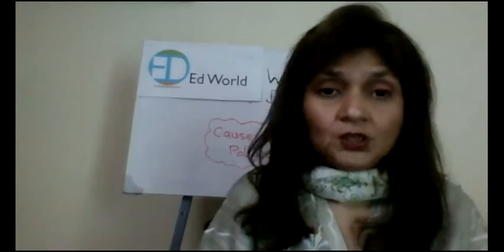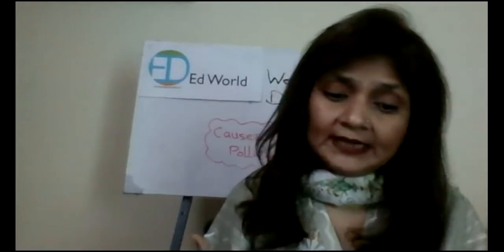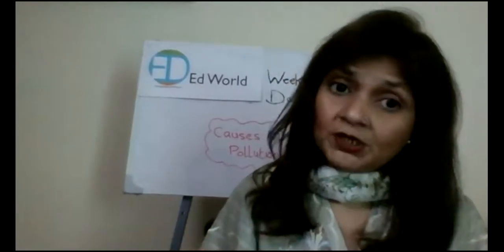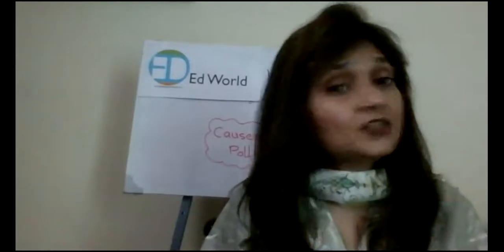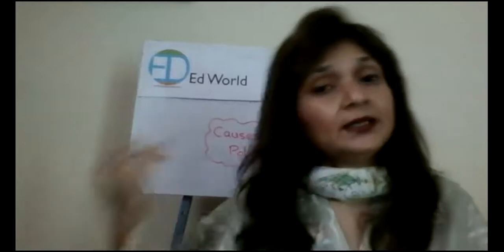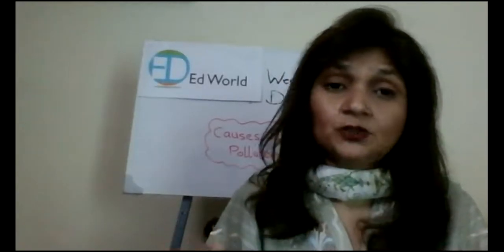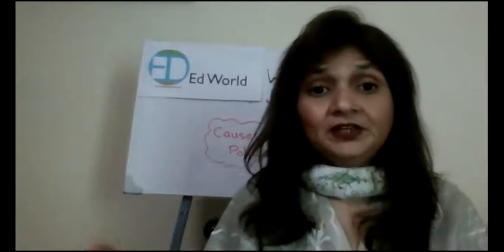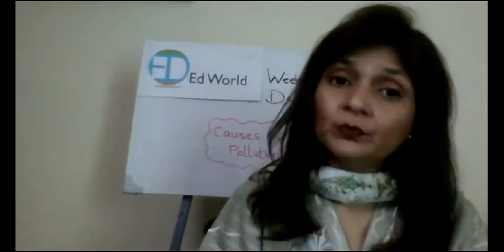Why? Because we are all living organisms, and all living organisms need clean water, clean air, and land to survive. We cannot survive without clean water, clean air, and land. We need all these things, so all these things need to be clean. Then only will we be able to survive in this world.